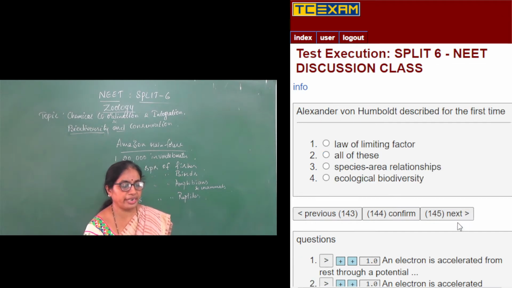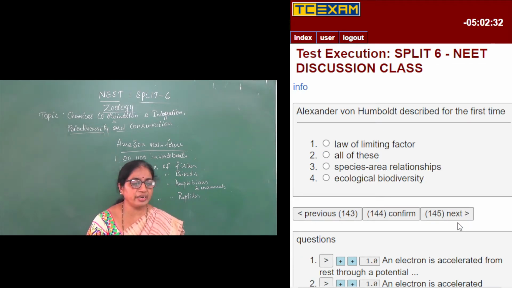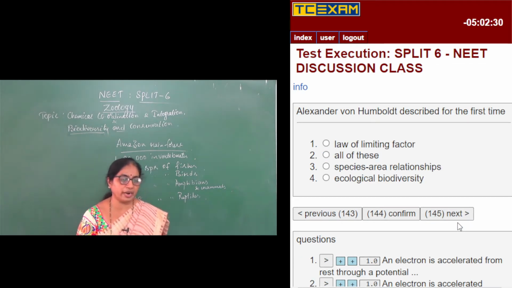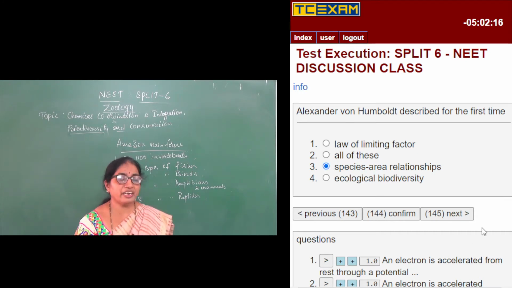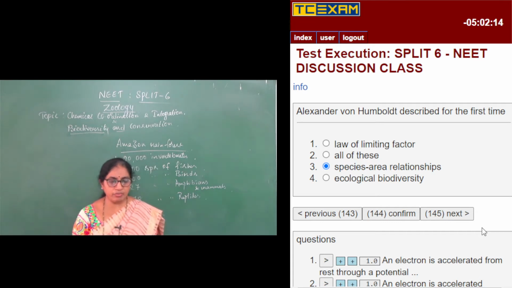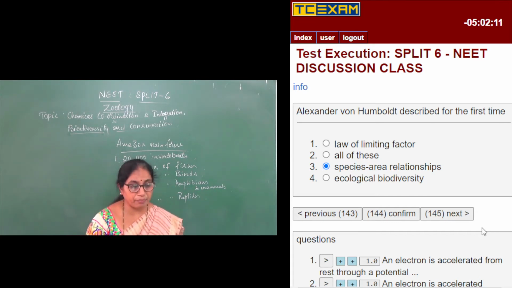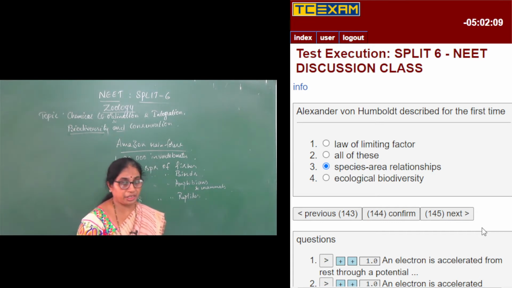So moving on to the next question. Alexander von Humboldt described for the first time the law of limiting factor, no. All of these, no. Species area relationships, of course, absolutely right. And finally, ecological biodiversity. So Alexander von Humboldt was the first person to explain something about the species area relationship.